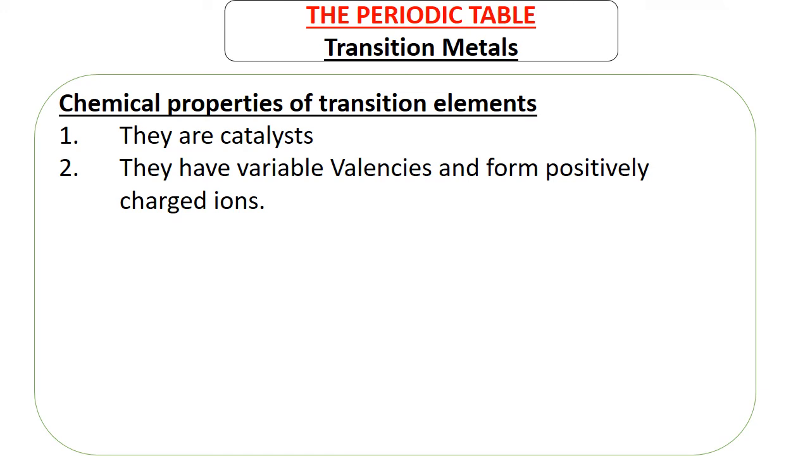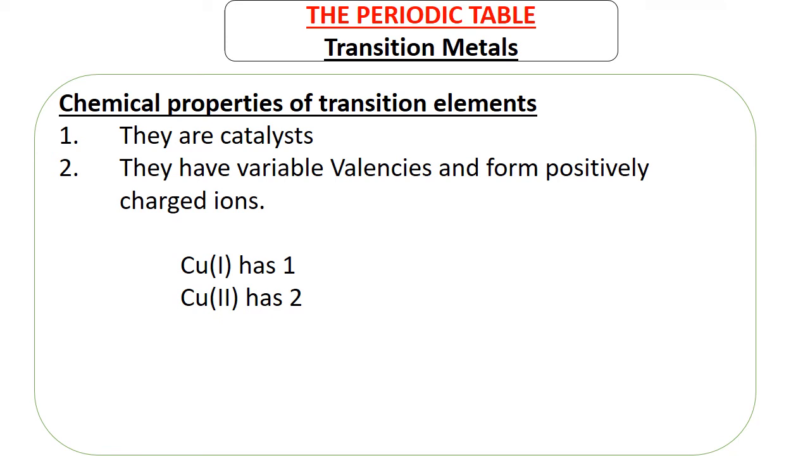They have variable valences and form positively charged ions. The second part, forming positively charged ions, we are all aware of that because it's a metal, it's going to lose electrons and it will form positively charged ions. But the part for variable valences, that's a new part. Let's look at copper. So when you are studying valences, copper, which is written like this, copper 1 has 1 as a valence, and the one that is written like this, copper 2 has 2 as a valence.